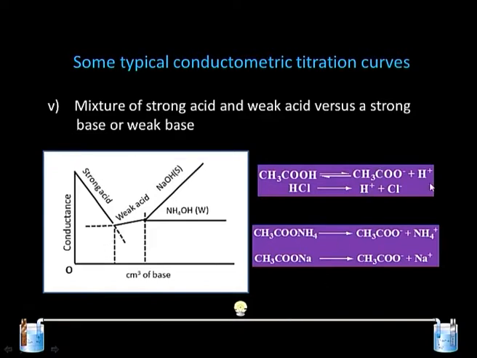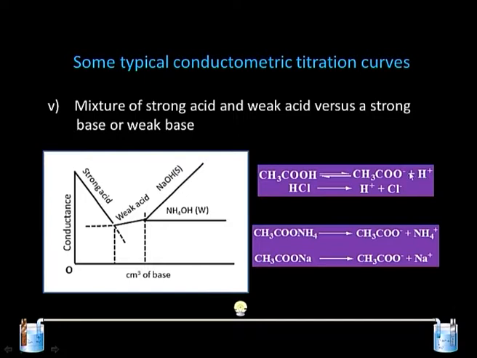If you look at the two equations we have, the question arises why the weak acid is not dissociating initially. This can be answered if you look at these two equations. HCl, being a strong acid, is capable of dissociating completely into ions, but acetic acid is a weak electrolyte, it dissociates feebly into acetate ion and H plus ion.